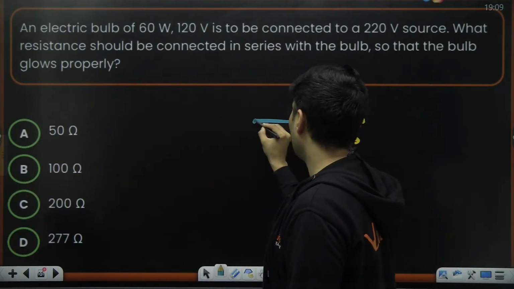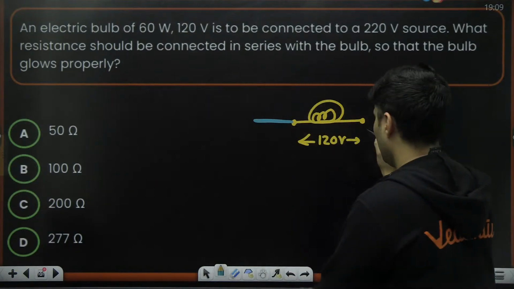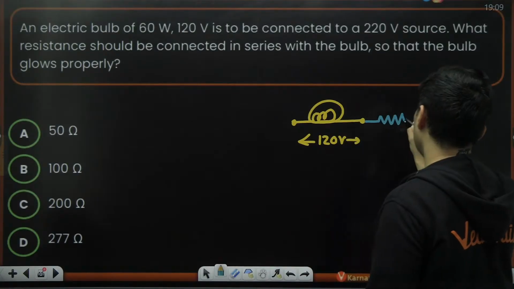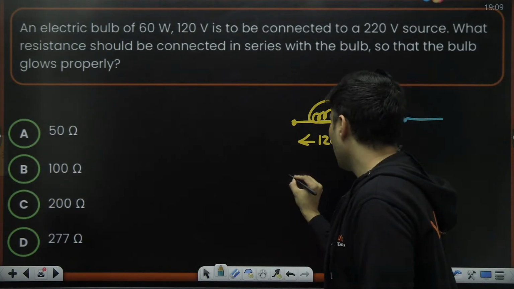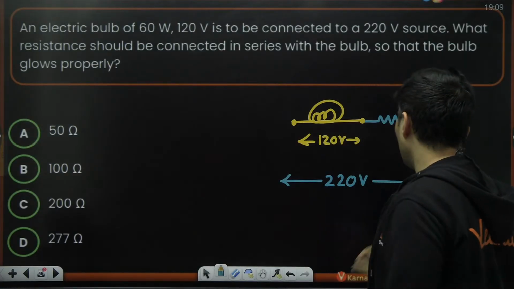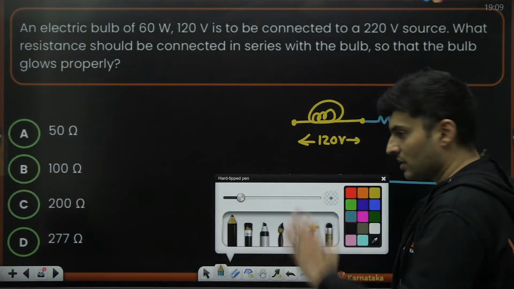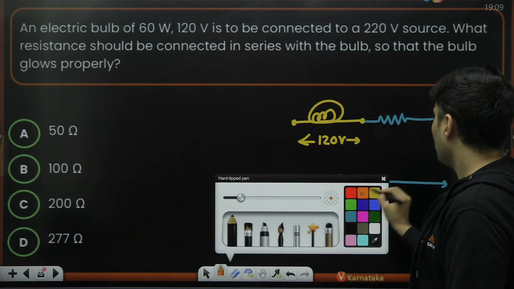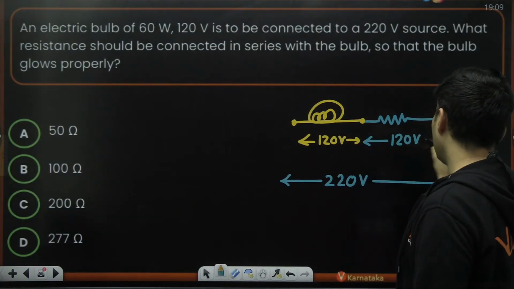So you need another resistance to create a drop, and the voltage that you have connected it to is 220 volts. If this bulb can only accommodate 120 volts, which is what it is rated for, the remaining voltage across this resistor should also be